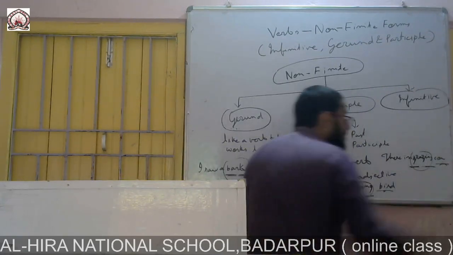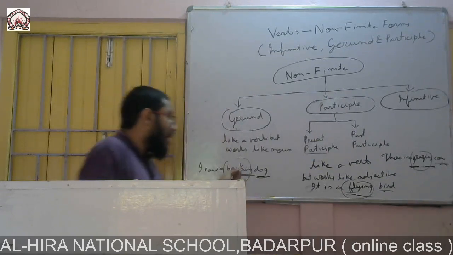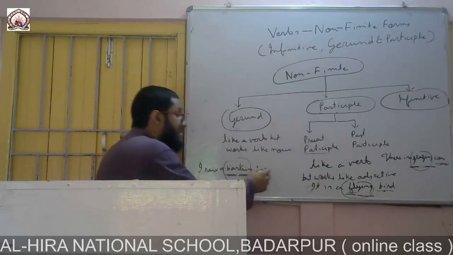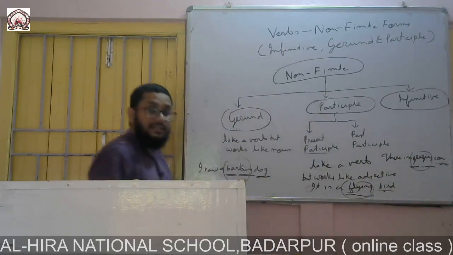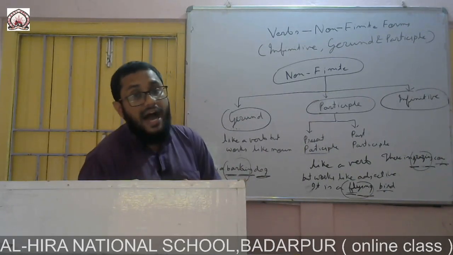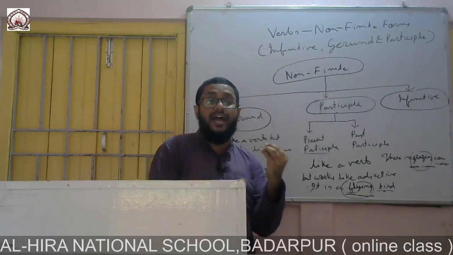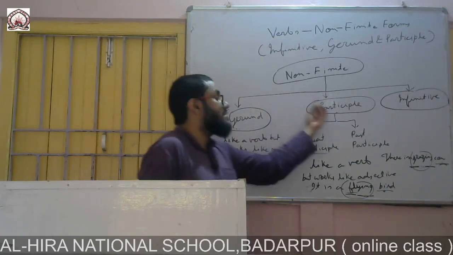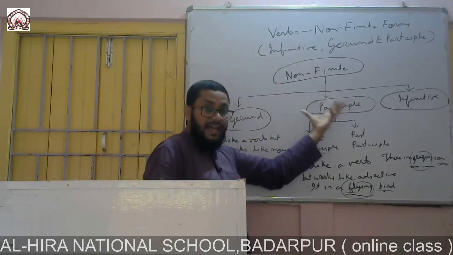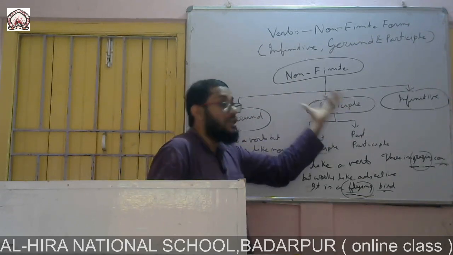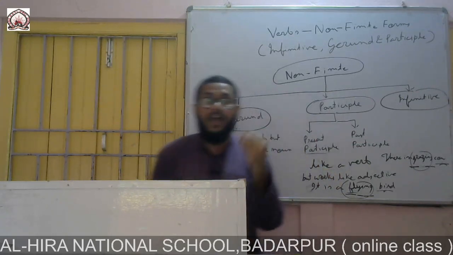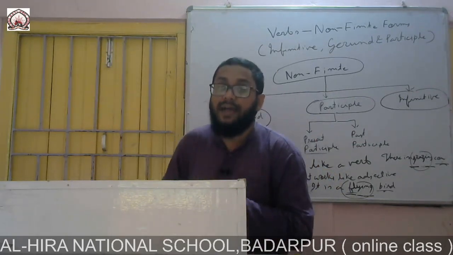Dog, bird, cow. These three are nouns, and these three words, barking, flying, grazing, are saying how these nouns are. That is why these three words cannot be considered as complete verbs. These three words will be considered as non-finite verbs, participles. Directly we can say these are participles. Which participles? These are present participles. Present participles will always contain ing along with them.